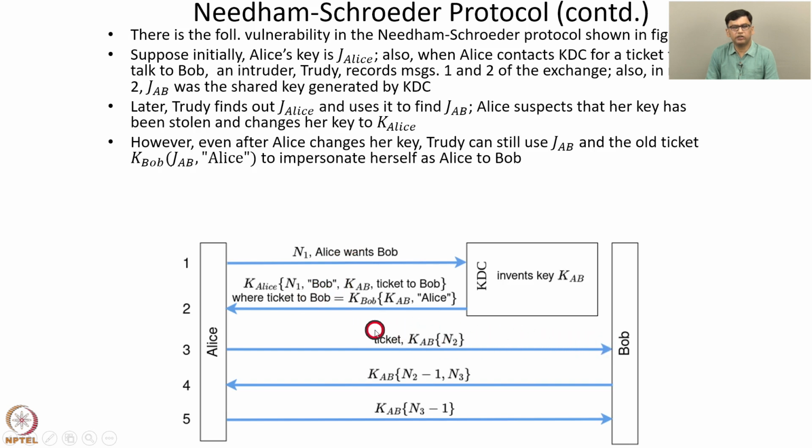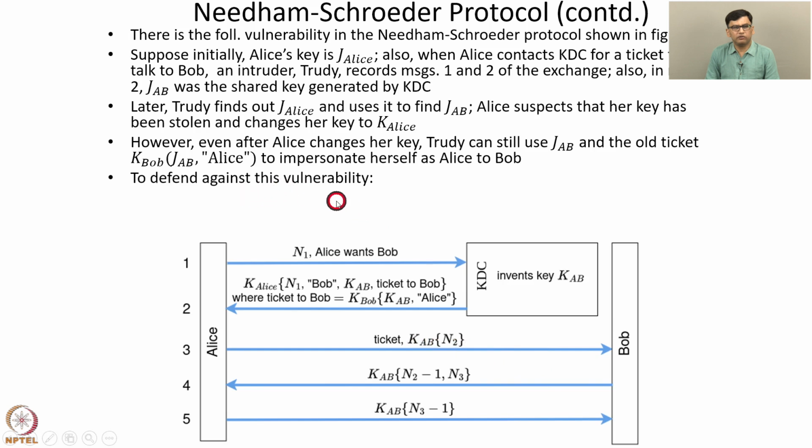It contains the message ticket comma JAB of N2, since 2D knows JAB. So 2D can send ticket comma JAB N2, where the ticket is KBob JAB of Alice, and then subsequently 2D can start communicating with Bob, pretending to be Alice.